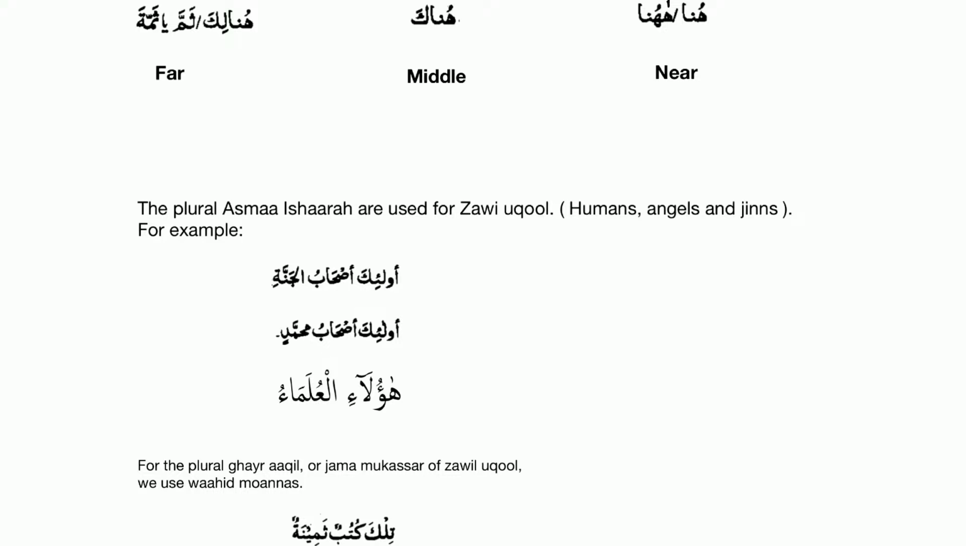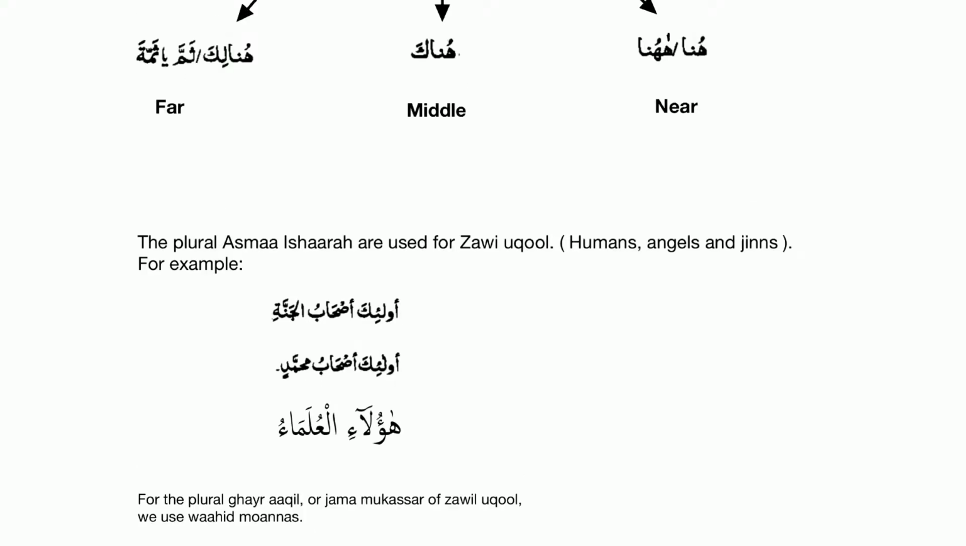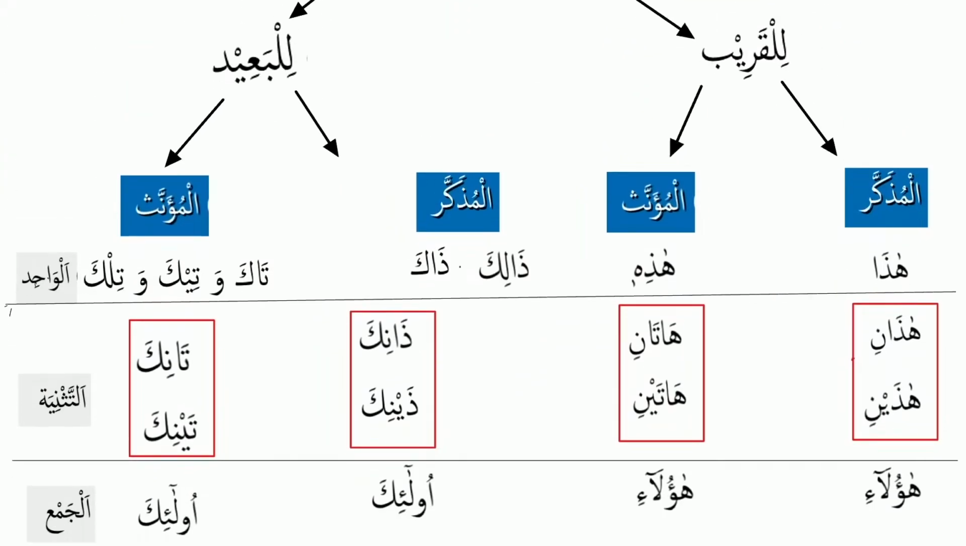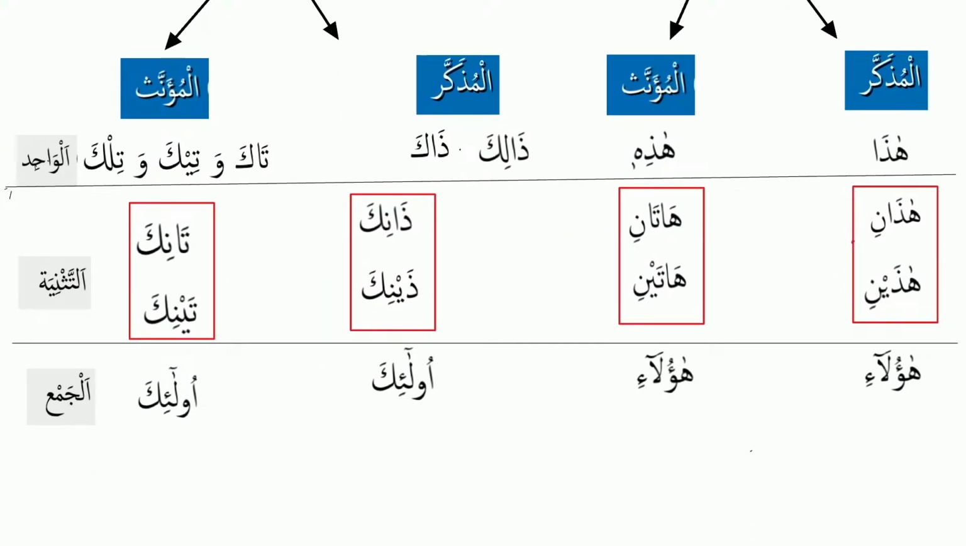Then in Arabic normally, look, the plural asma ishara are which one? Like ulaika and haulai. So then you say, look, for example, you say hadha kitabun. Hadha kitabun. Hadhani kitabani. Haulai kutubun. All right? You will think like that.